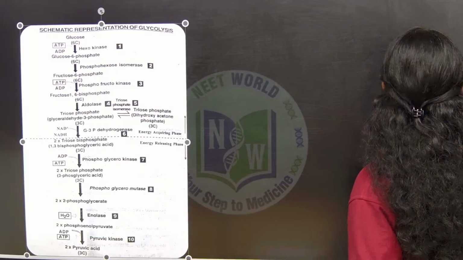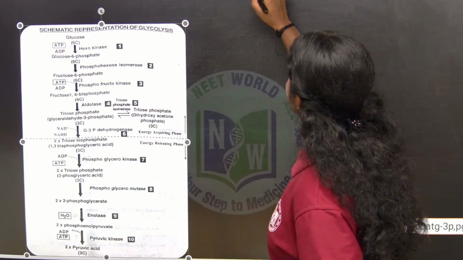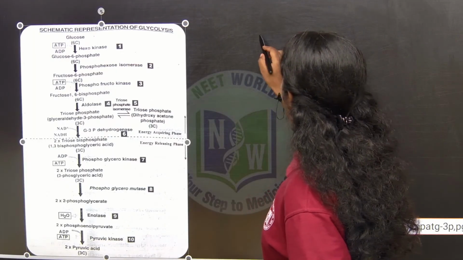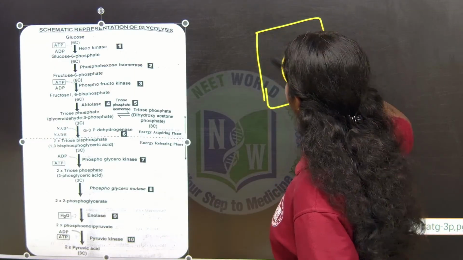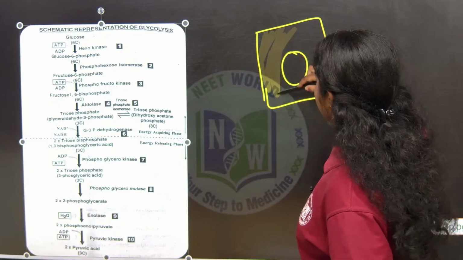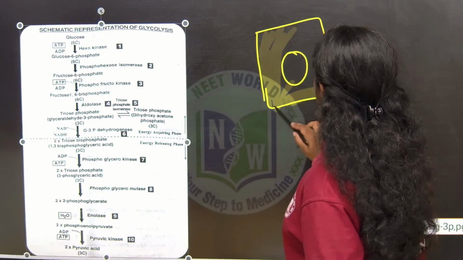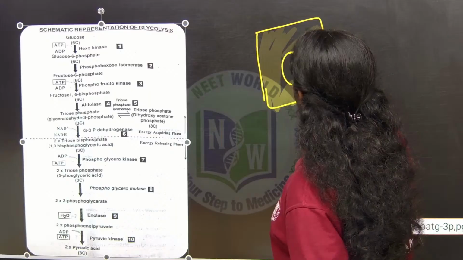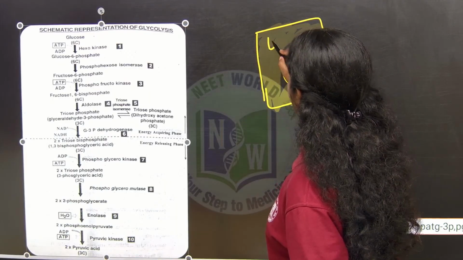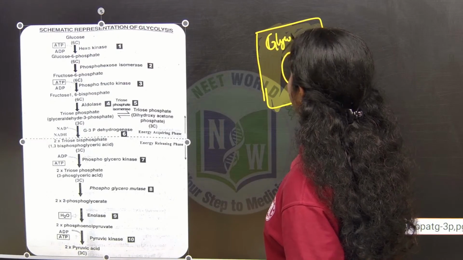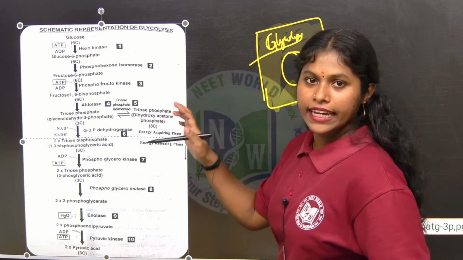This is the cytoplasm of the cell. So glycolysis is happening in the cytoplasm. It is a linear process.